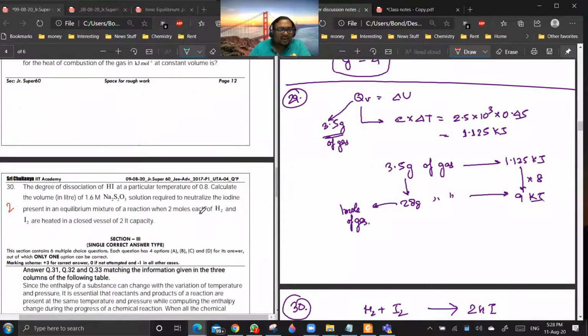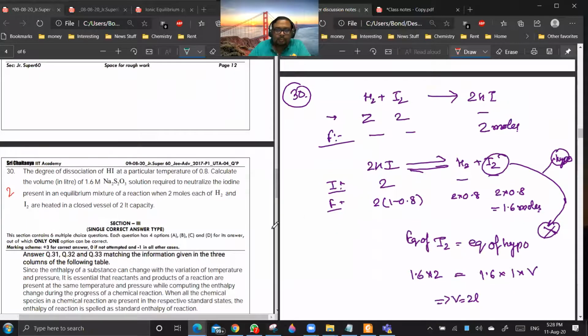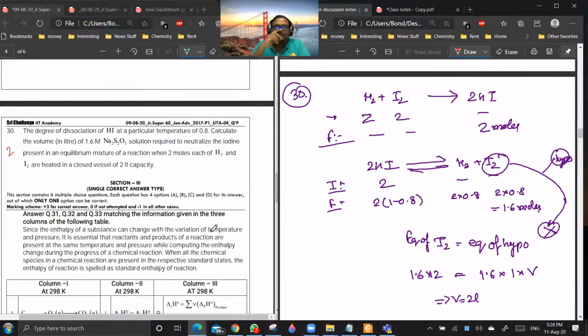So after this, question number 30. Doubt? Sir, I think 30, I got the answer like 1.6. I marked it as 1. No, the answer is 2 actually. It comes exactly to be 2. Let us see how.